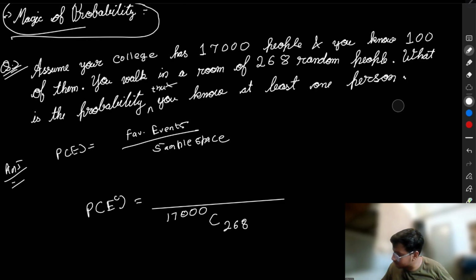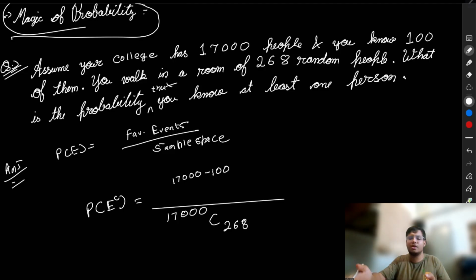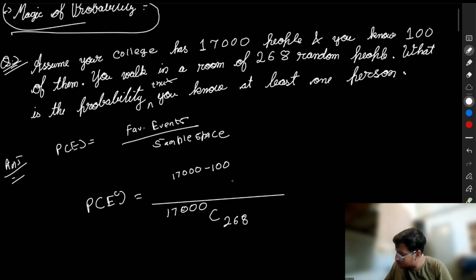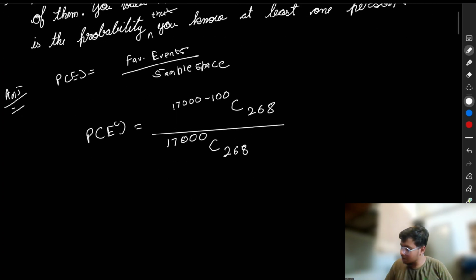So for E complement, you have to choose from 17,000 minus 100 people, because the 100 people you know, you don't want to choose, since we are trying to find the probability of E complement here. Choose 268 because you have to choose 268 random people. They all are equally likely. So this is the probability of E complement.